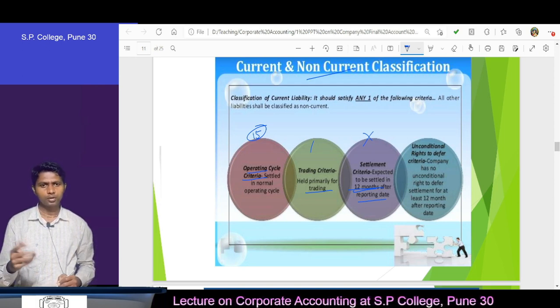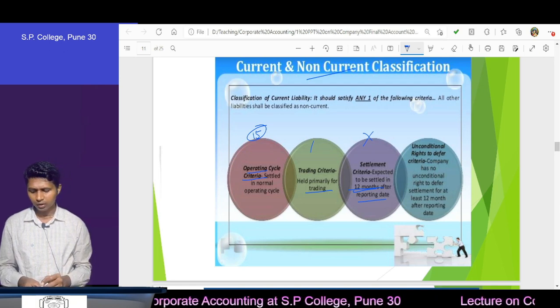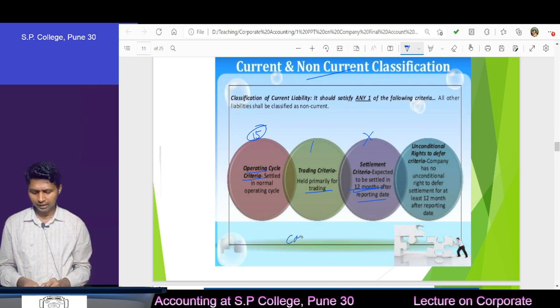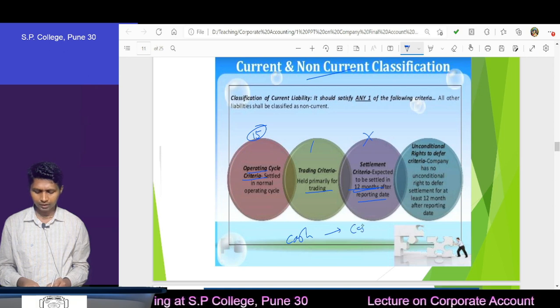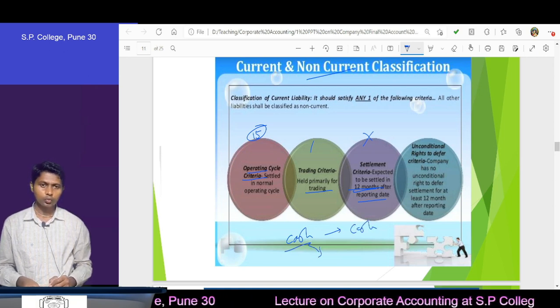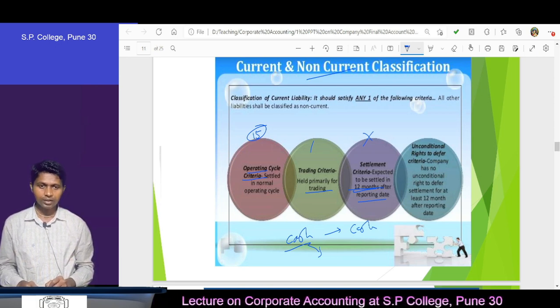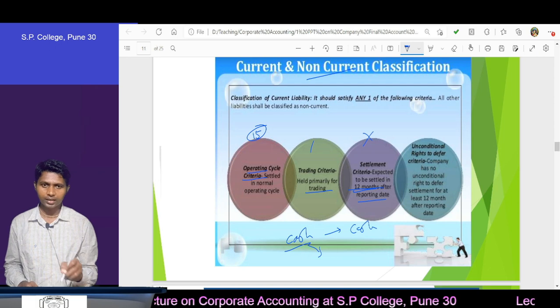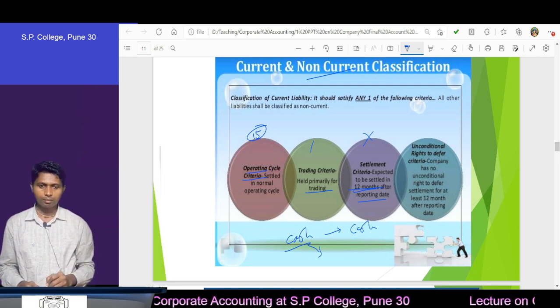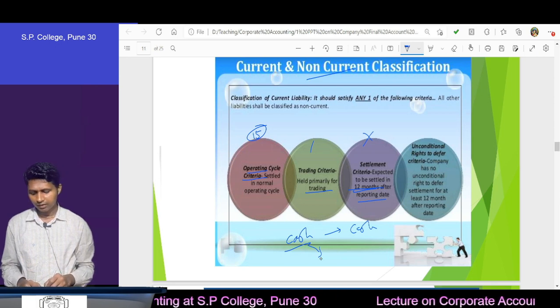In some companies you will find an operating cycle of more than 12 months. Operating cycle means what actually? This is the cash to cash cycle. We invest cash in business, you produce goods, that means you get the inventory. Then we convert that inventory into trade receivables. We sell the goods, and by selling you get money, and again we invest that money.